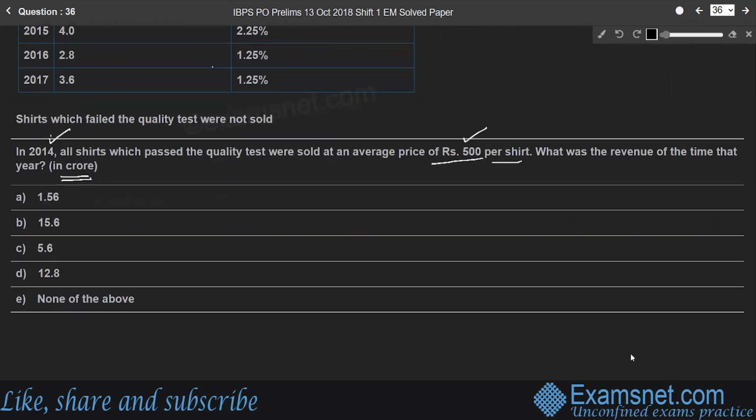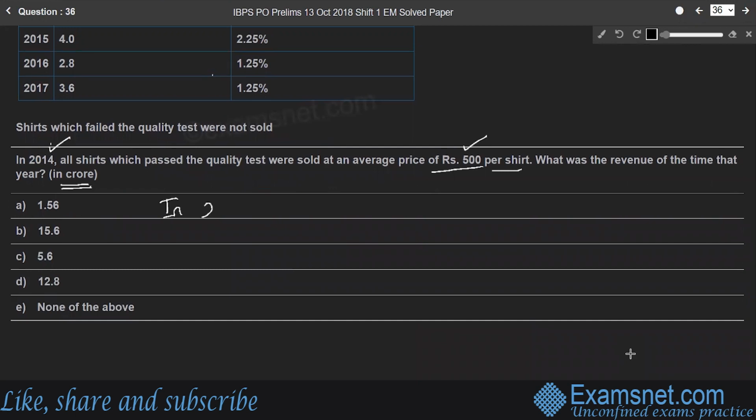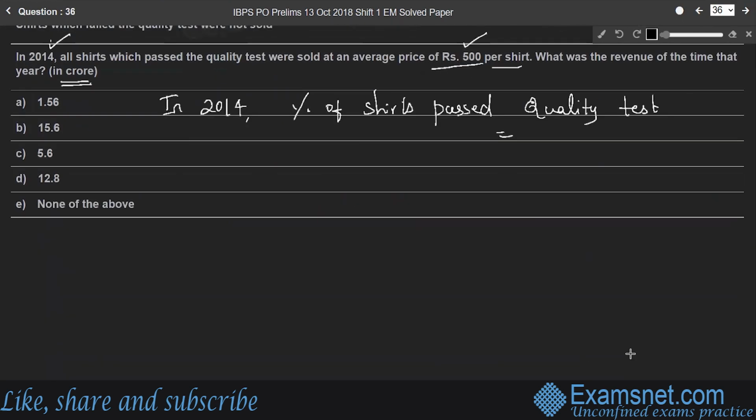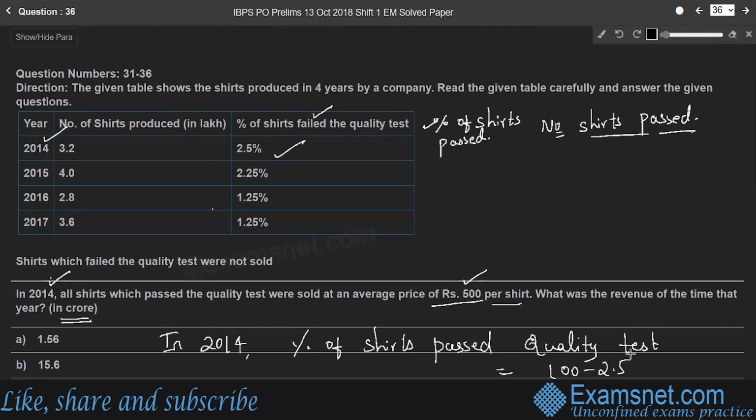Therefore, in 2014, the percentage of shirts that passed the quality test will be 100 minus 2.5, which is 97.5%. That means 97.5% shares passed the quality test.